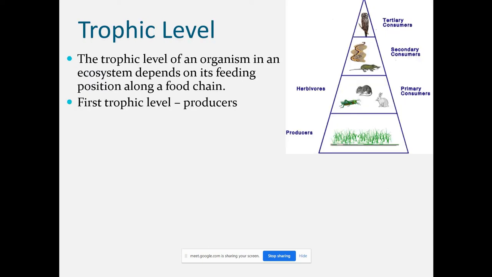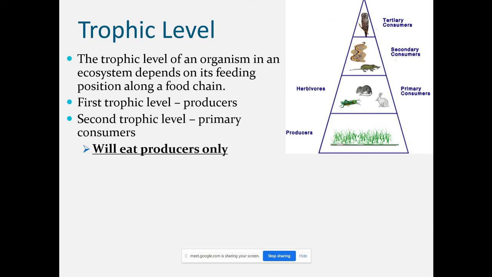Now what is trophic level? The trophic level of an organism in an ecosystem depends on its feeding position along a food chain. Producers are all in the same place. So the producer level is known as the zero level, zero trophic level. Now there is another level of herbivores. So producers are known as the first trophic level, according to this figure.